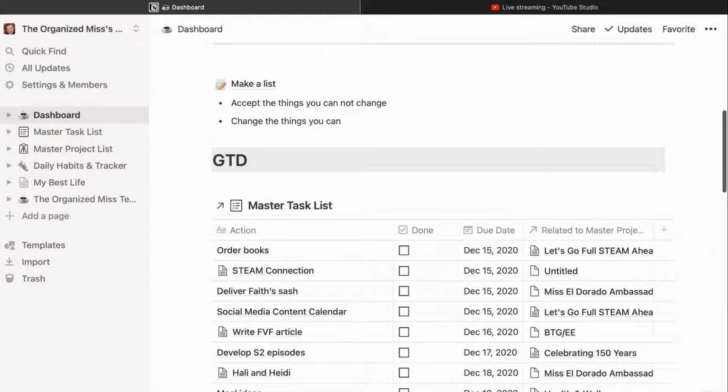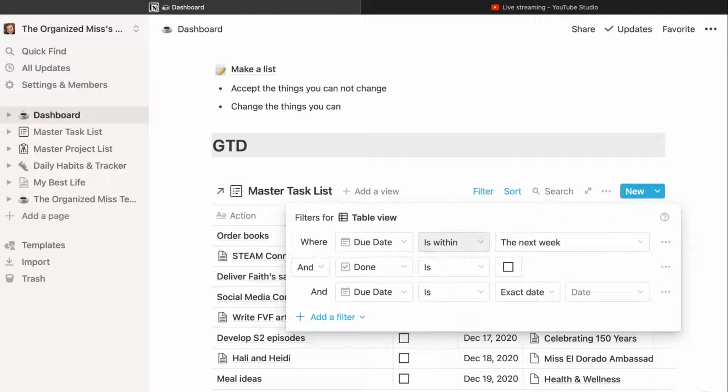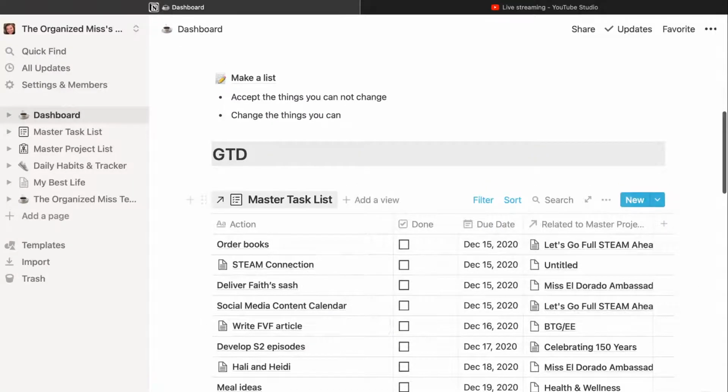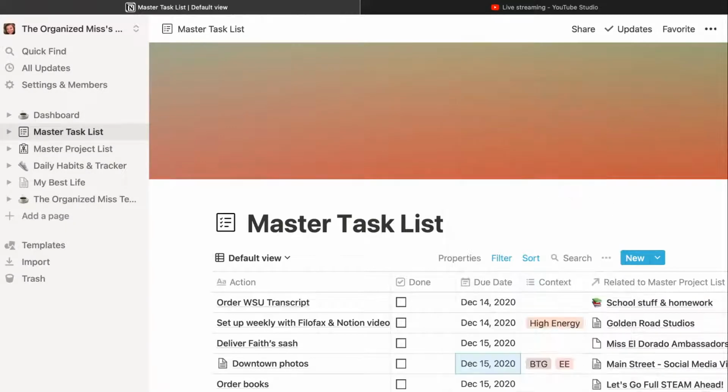Oh, it has the due date of the 14th and the filter is within the next date. Due date is exact date, which is today, the 14th, and within the next week. Well, that seems like it shouldn't be doing that. Let's just make it the 15th, there we go.